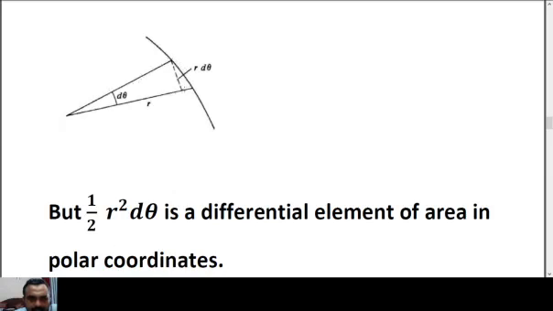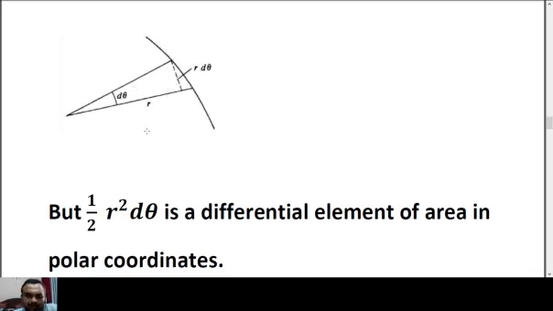This triangle is the area, and you are going to find out the area of this triangle. Approximately, see that half into base into altitude is the area of the triangle. So half r is the base of this triangle, r d theta is the height of this triangle. So half base r into height is r d theta. That means half r square d theta is the area of this triangle.